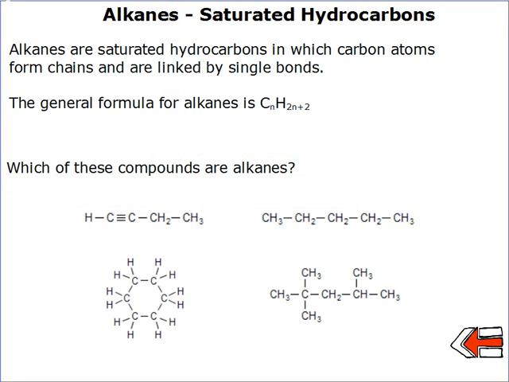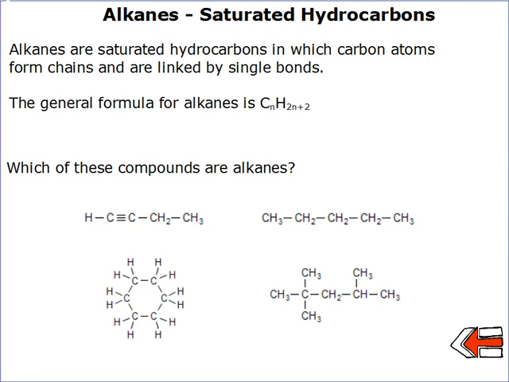Alkanes are saturated hydrocarbons. We define hydrocarbons as molecules that only contain carbon and hydrogen atoms. Saturated hydrocarbons are ones that contain only single covalent bonds. This gives us a general formula for alkanes of CnH2n+2, where n can be any number.